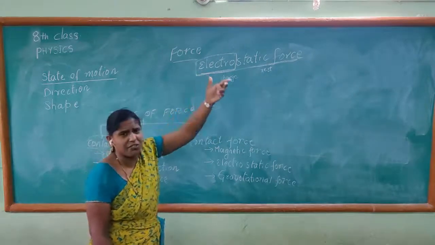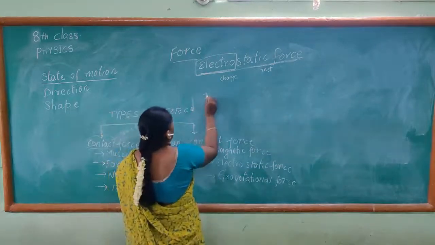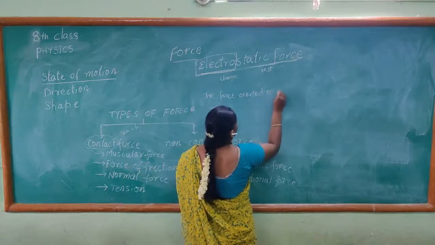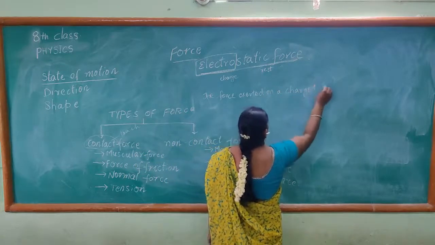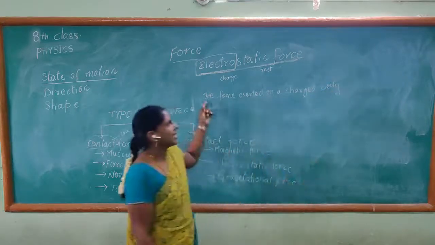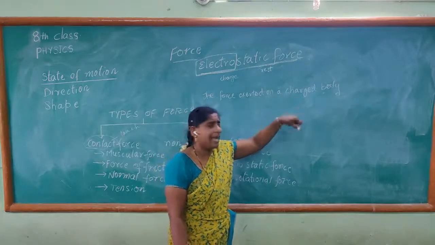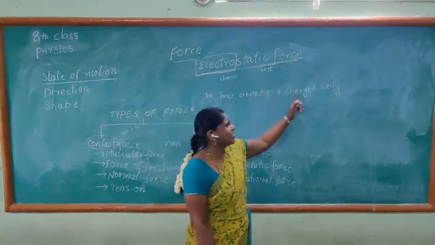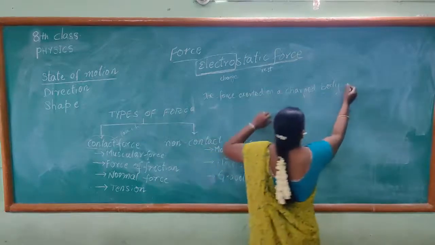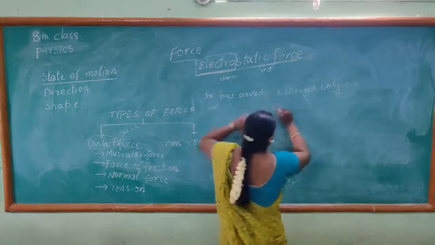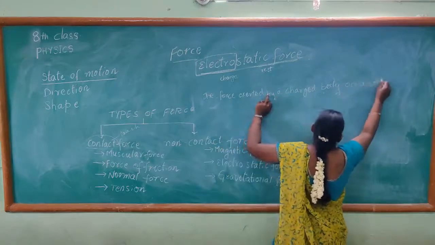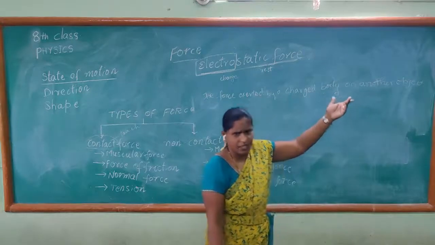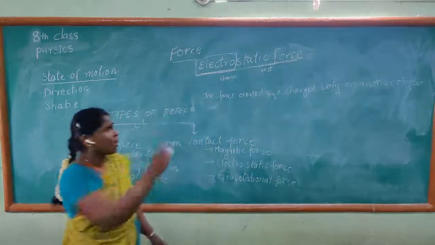So how do we define electrostatic force? The force exerted by a charged body on another charged body, or on another object, which may be a charged body or it may be an uncharged body, is called electrostatic force.